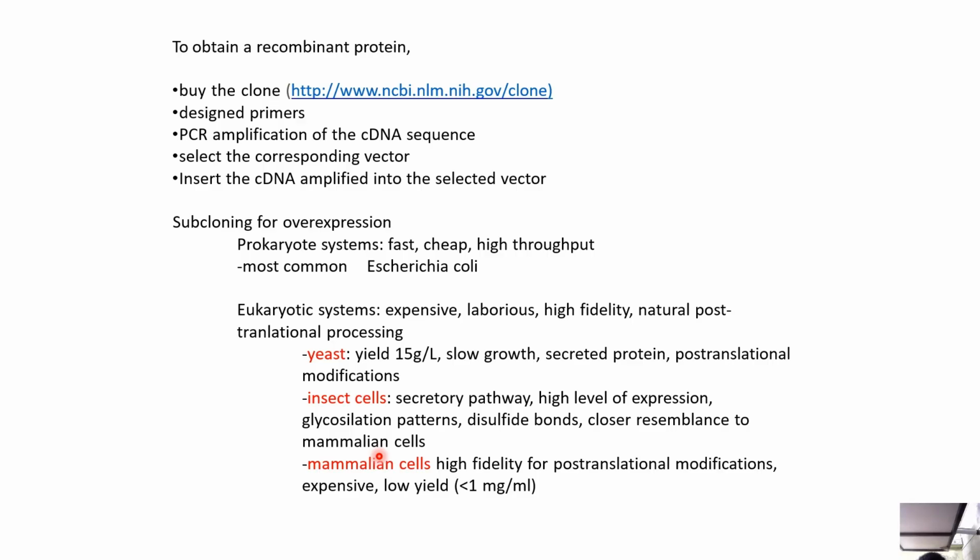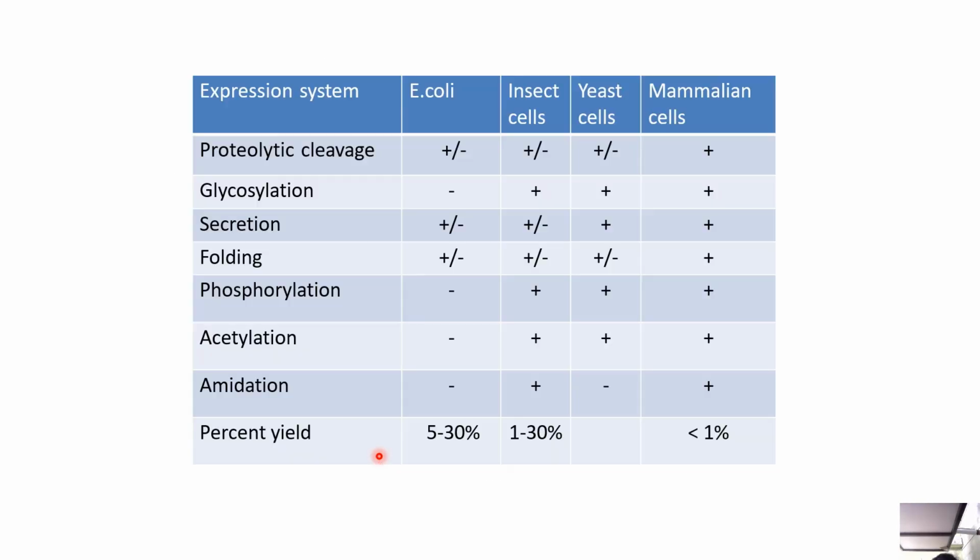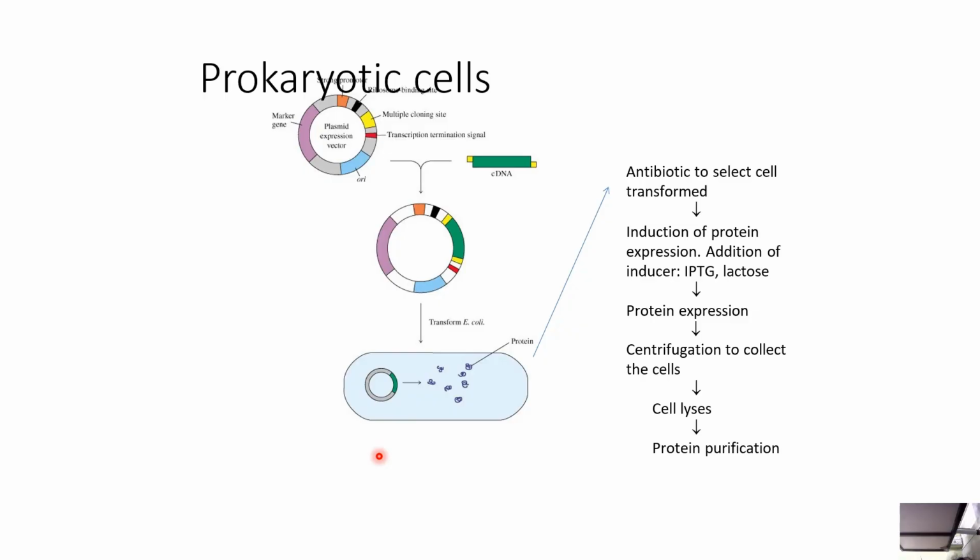Insect cells have a secretory pathway, high level of expression, glycosylation patterns, disulfide bonds, and closer resemblance to mammalian cells. Mammalian cells have high fidelity for post-translational modifications, but are expensive with low yield. These are some post-translational modifications, like proteolytic cleavage, glycosylation, secretion, etc.